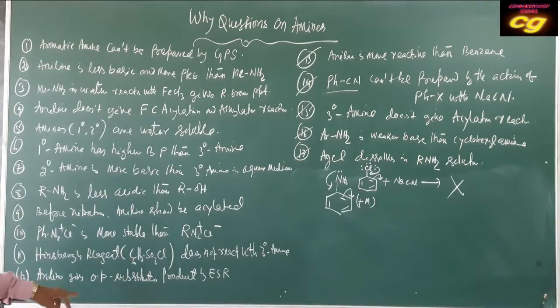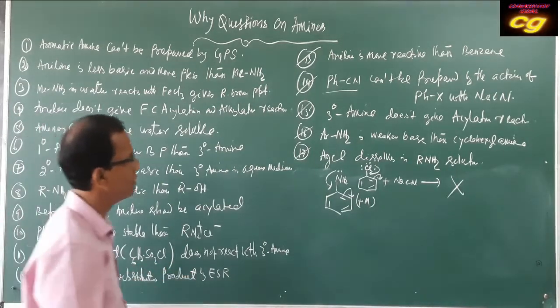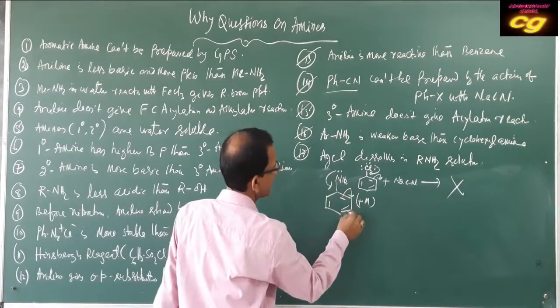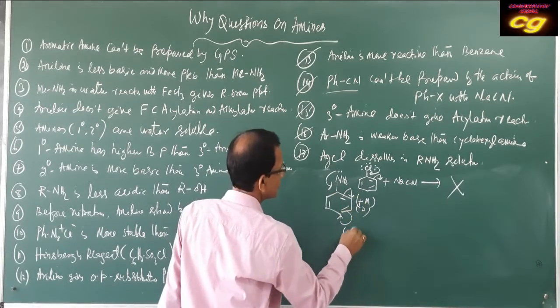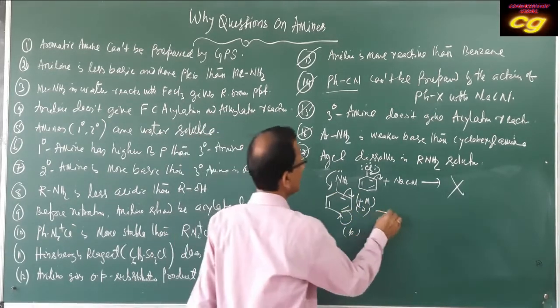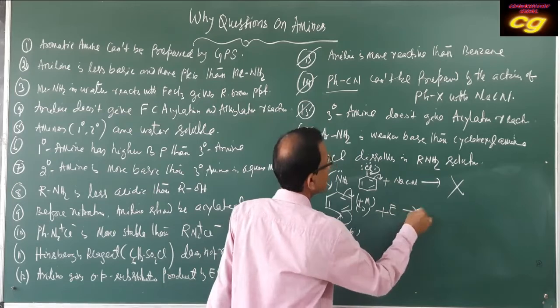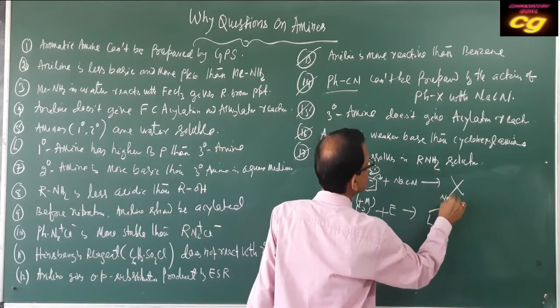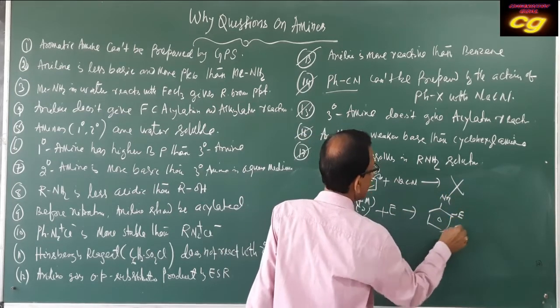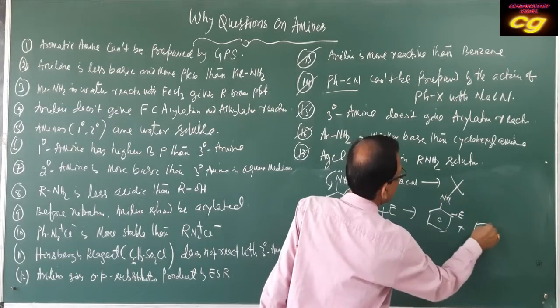Then aniline gives ortho and para substituted products. Already we have discussed this. You see, this is the mechanism. Here is the ortho position, here the para position. That's why electrophilic attack produces ortho and para products.